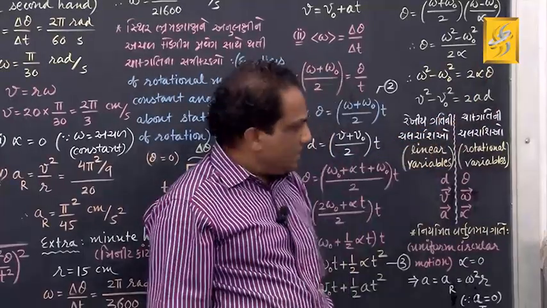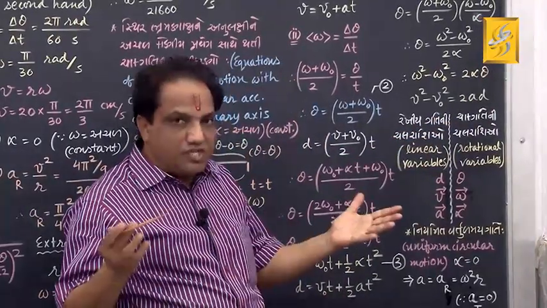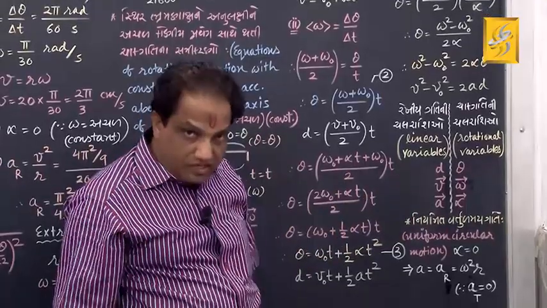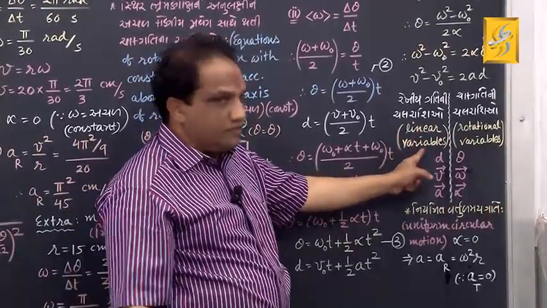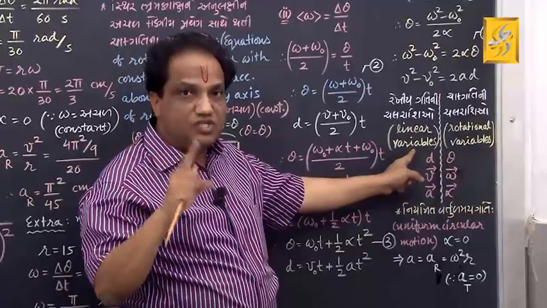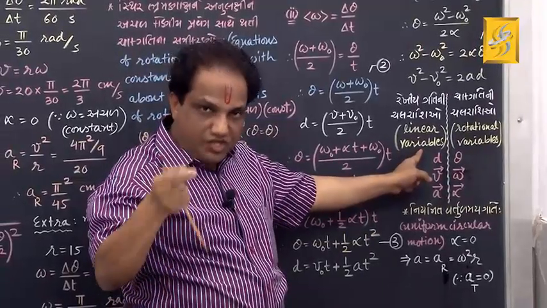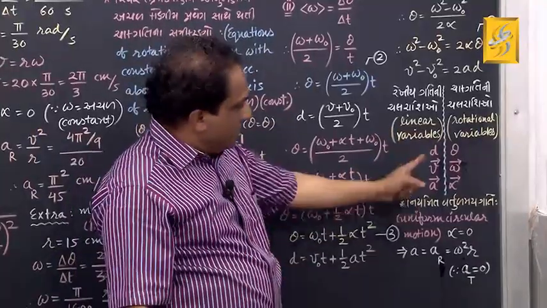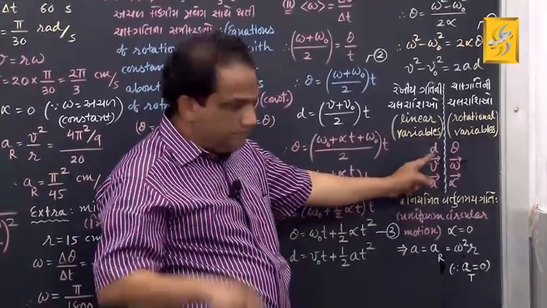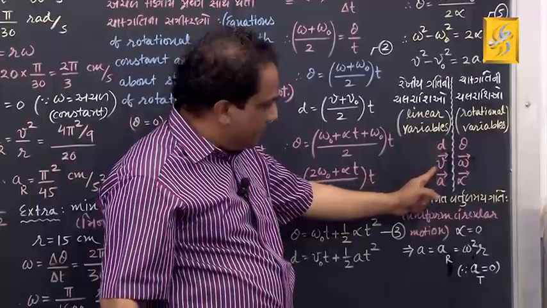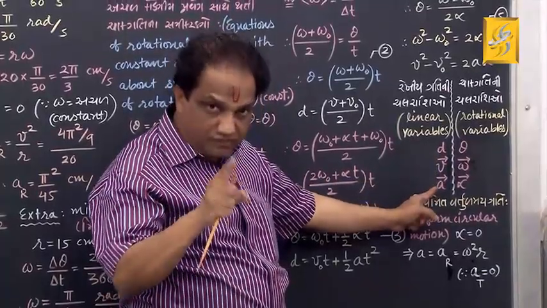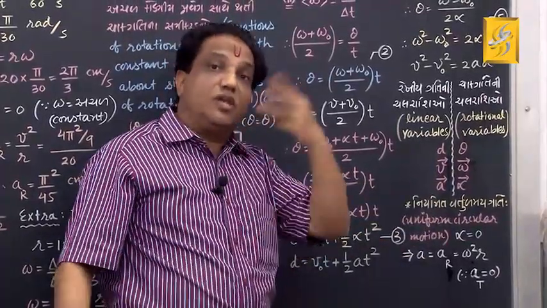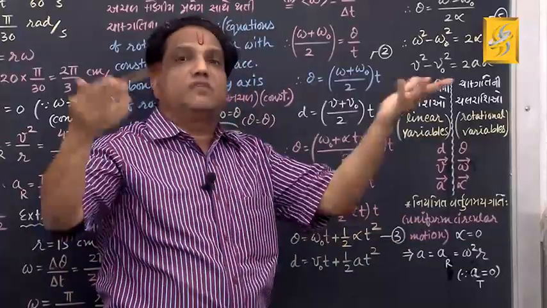Okay. Now, which are called linear variables? Variable means that quantity which can change, which can differ, is known as a variable. Fine. Linear variables are 3: linear displacement, linear velocity, linear acceleration. Similarly, there are 3 angular variables or 3 rotational variables.